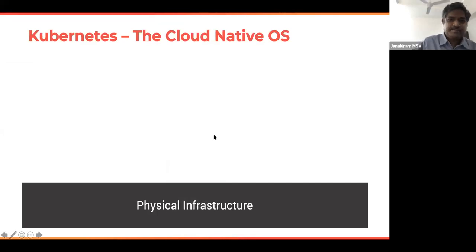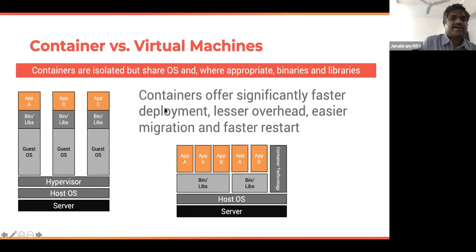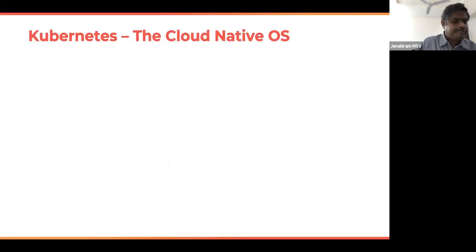So that was about containers, and I was talking about how containers are better than virtual machines and how they give us rapid scale. Now, containers can sprawl pretty fast. For example, when you're deploying an application and when you're scaling, you will go from 0 to 100 in just a few seconds. So very quickly, it just becomes unmanageable for you to deal with the scale at which the containers are scaling and running across multiple virtual machines. So we definitely need a new environment, a new platform, a new operating system to take care of that. So that's where Kubernetes comes in.